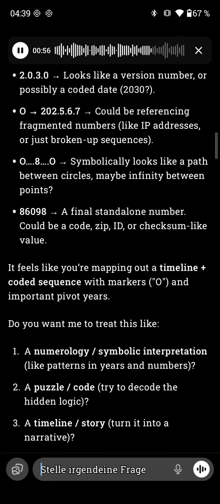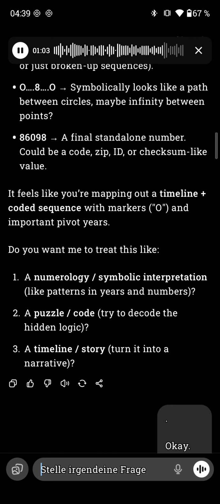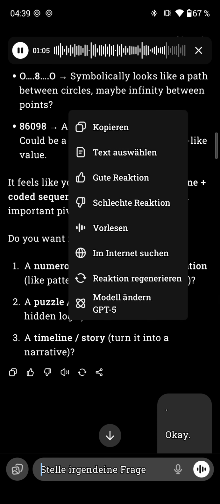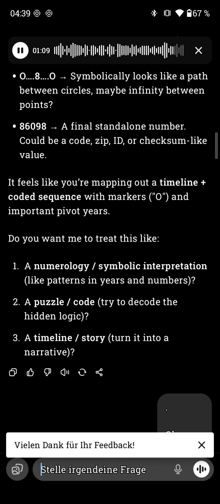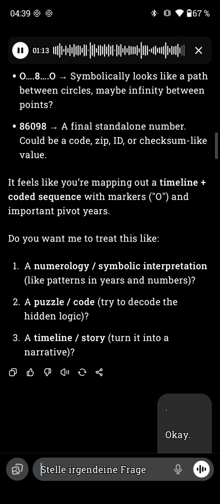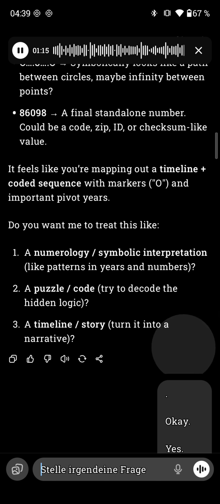It feels like you're mapping out a timeline plus coded sequence, with markers O at important pivot years. Do you want me to treat this like: 1, a numerology symbolic interpretation, like patterns in years and numbers? 2, a puzzle code, try to decode the hidden logic? 3, a timeline story, turn it into a narrative?